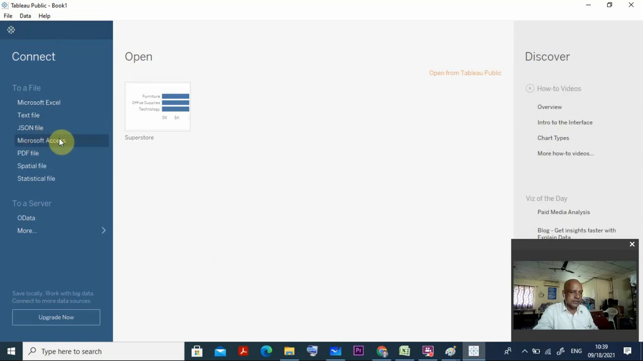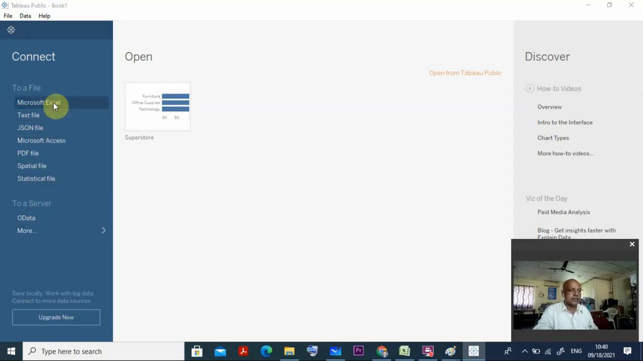Microsoft Access, which is a database, even PDF files, and special files like photos and images, statistical files. And if you want to go beyond that, say a CSV file, you can go for more. So now let us go for Microsoft Excel.